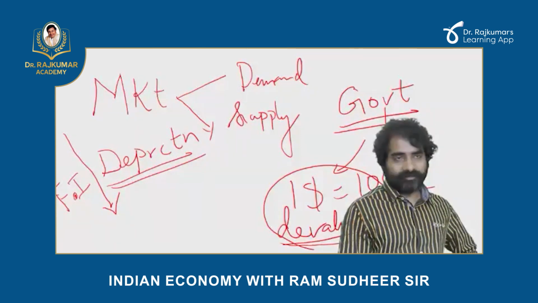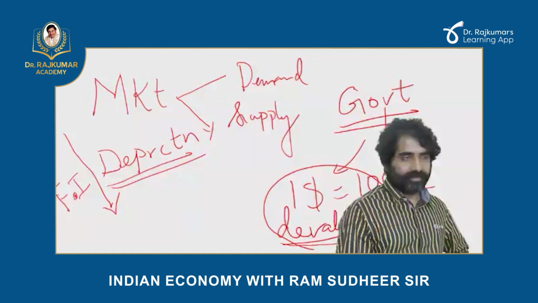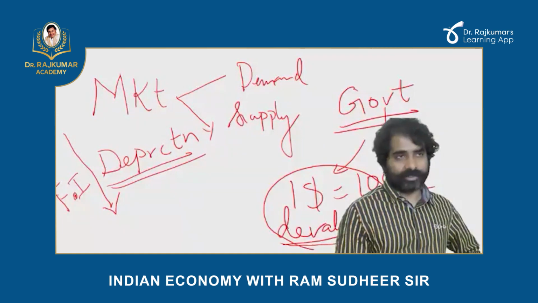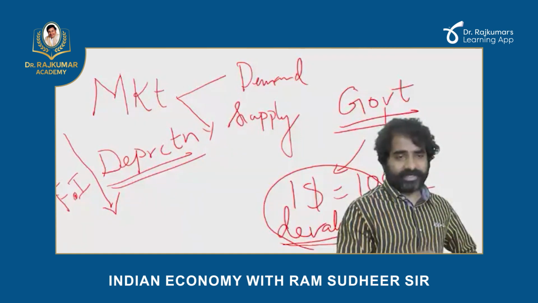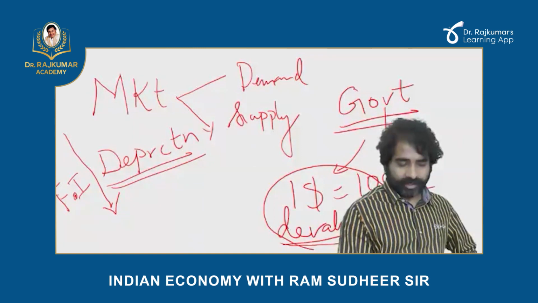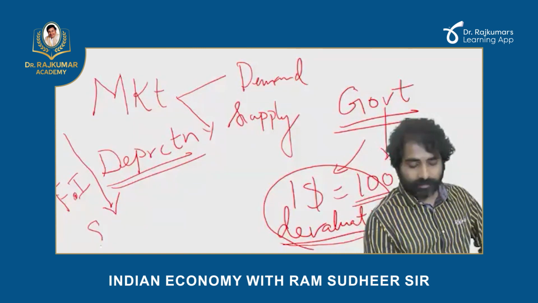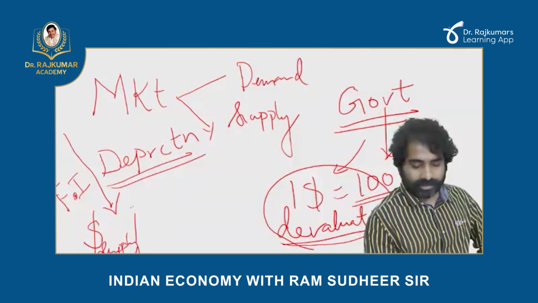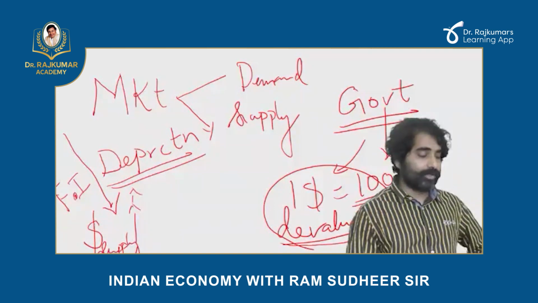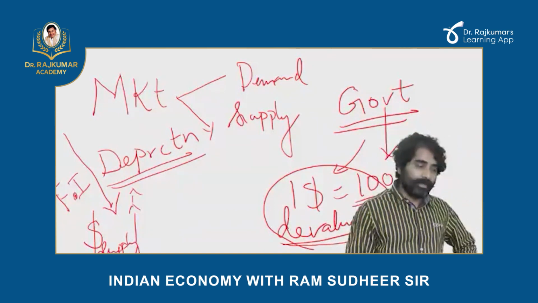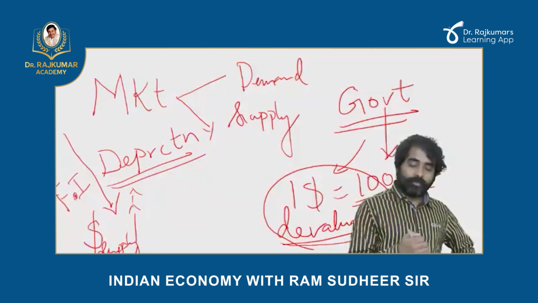I'm not using the word FDI, foreign direct investment, just foreign investment, because we have not touched 1991 still. So foreign investment is moving into the country. When foreign investment is moving into the country, it means more dollars are moving into the country. Simple logic. Dollar supply in India is going to increase. Simple. More dollars are moving into the country.